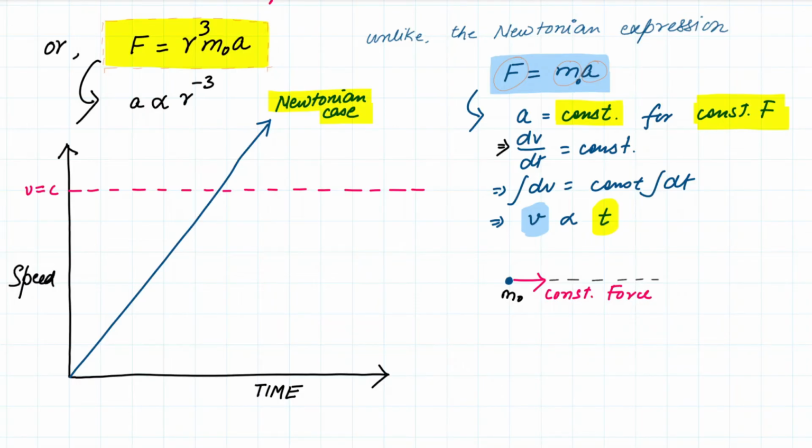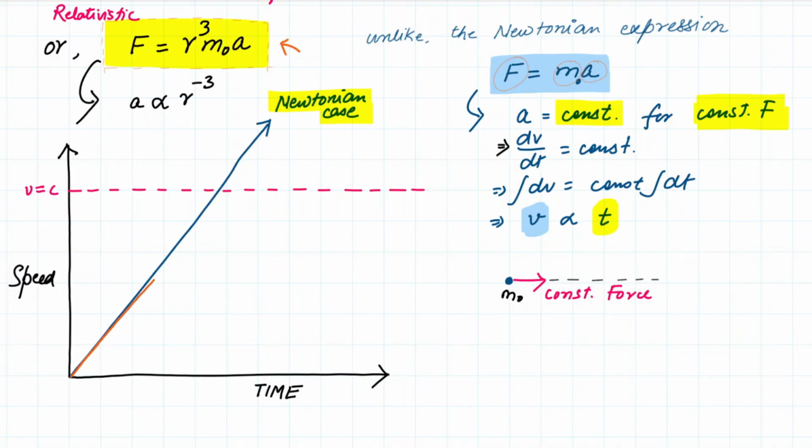However, this is only the Newtonian case. We are interested in the relativistic case, isn't it? In the relativistic case, the relativistic expression that we have just now obtained tells us that for very, very low velocities, for a constant force applied to a body having some unit mass, the acceleration is also going to be constant. So the velocity will follow a straight line.